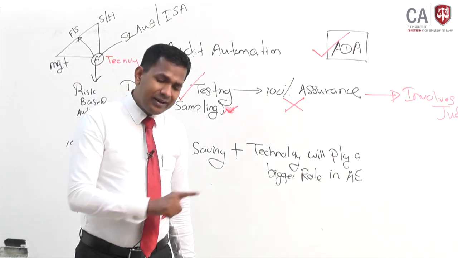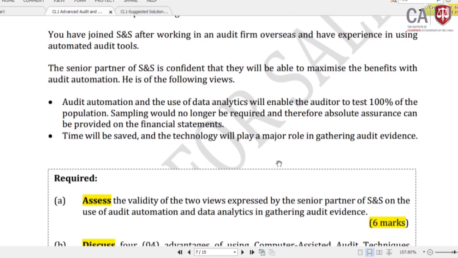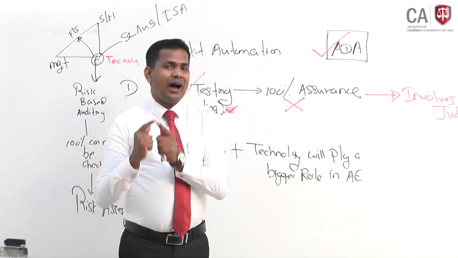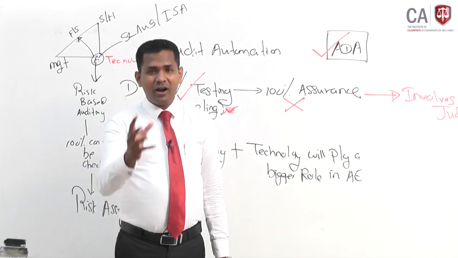Sampling will no longer be required, correct? Therefore, absolute assurance can be provided. No, absolute assurance cannot be provided because all this technology has a limitation. Technology also has a limitation. So nowhere can you give 100% assurance, and auditing always involves professional judgment. Skepticism has to be used, judgment will have to be used, and therefore 100% assurance is not possible.